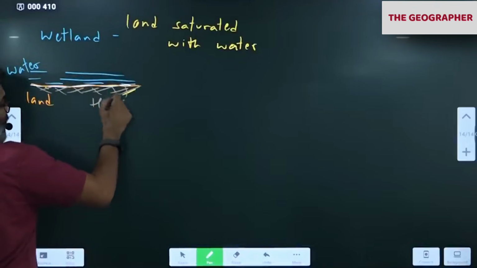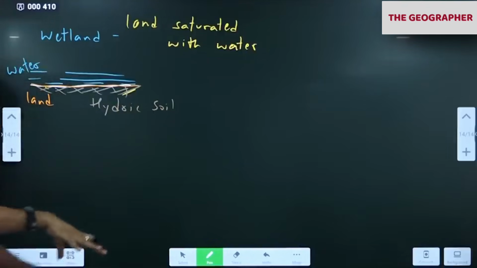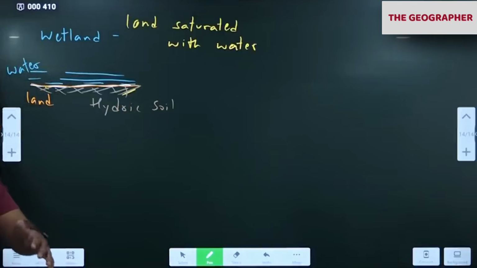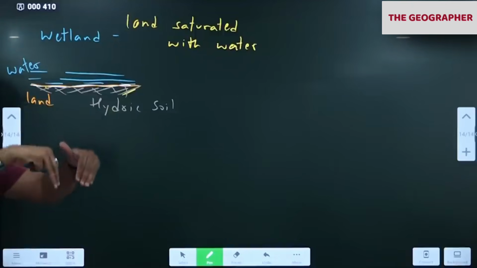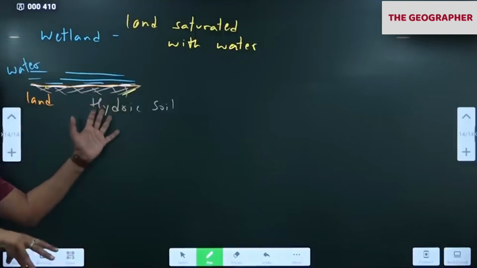Hydric soil. Sometimes you see a situation where there is land and water. You think there is not much water and you go there. As soon as you go there, it will bury you almost up to this deep. The more you paddle, the more you go down. Correct? A muddy situation where the soil is saturated with water.